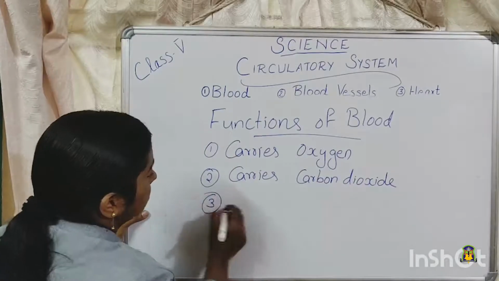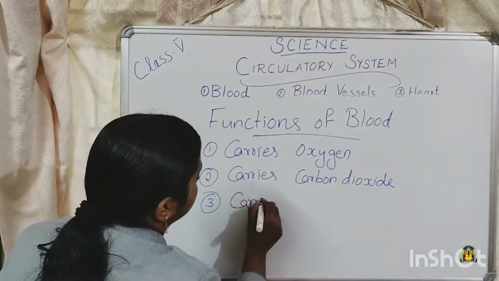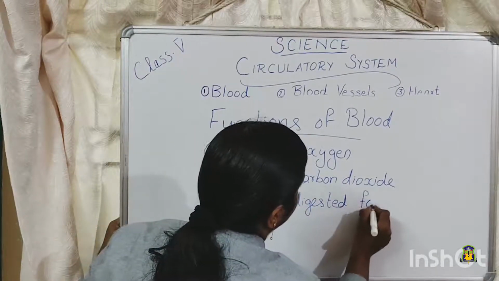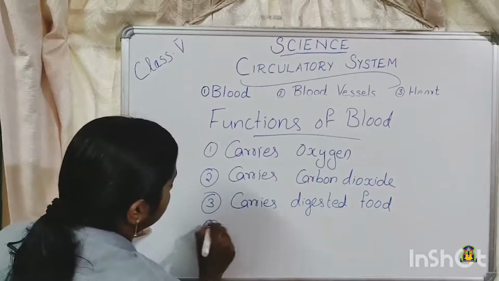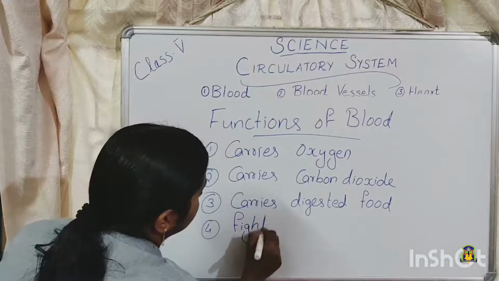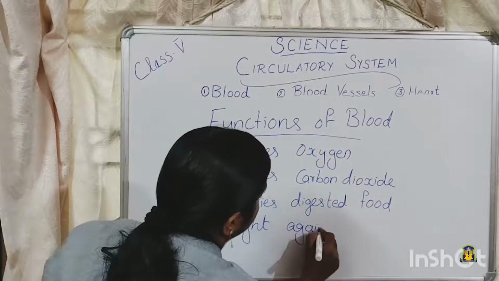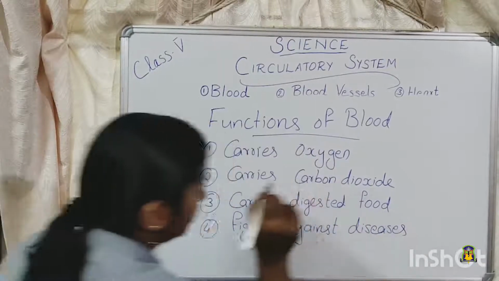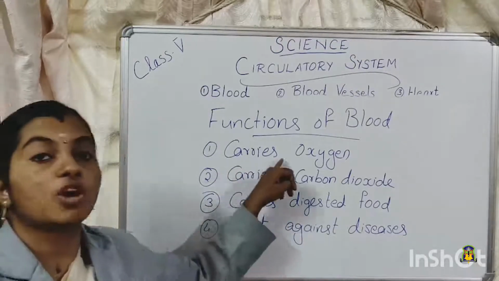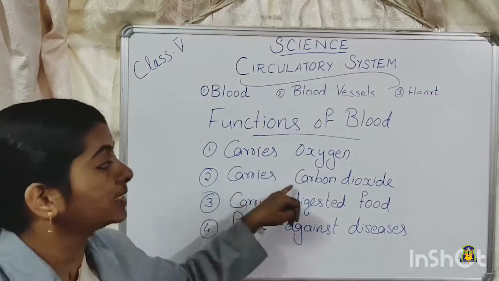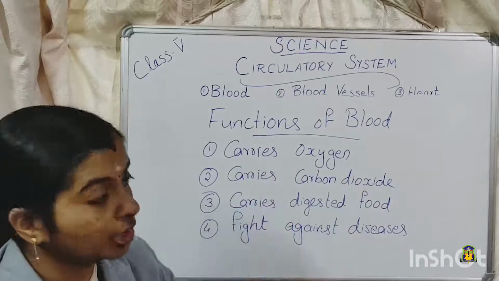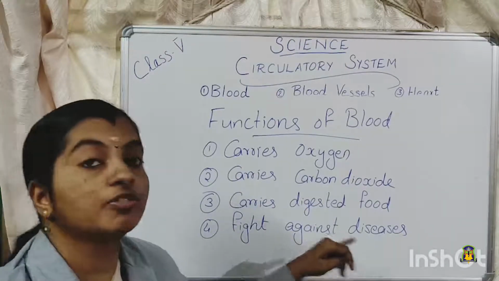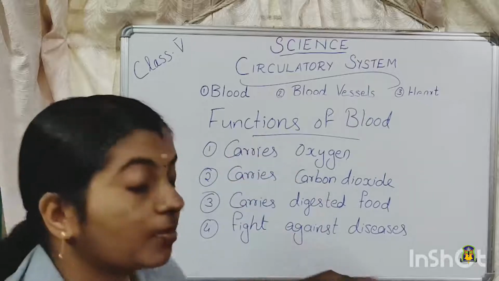Third function, carries digested food. Fourth one, fight against diseases. So these are the most important functions of blood. It carries oxygen to different parts of the body. It carries carbon dioxide from the different parts of the body to the lungs. It helps in carrying the digested food to different parts of the body, and it also helps us to fight against diseases. So this is about the blood.